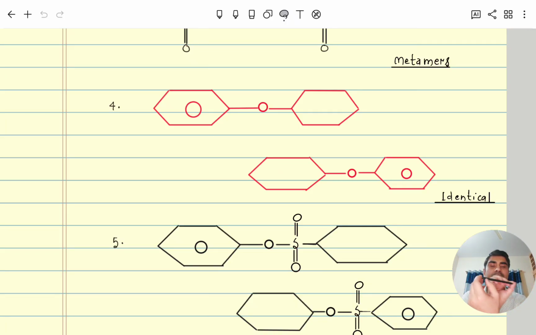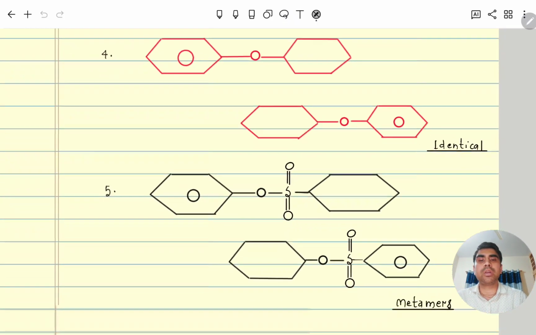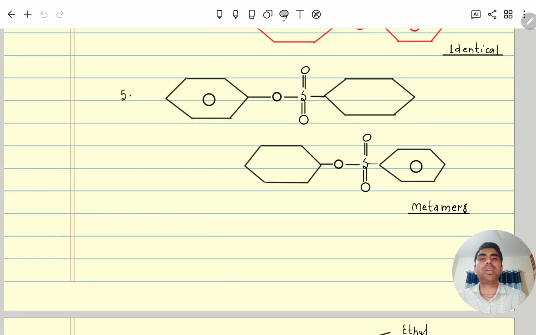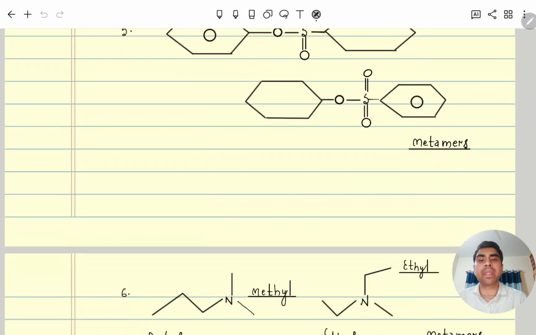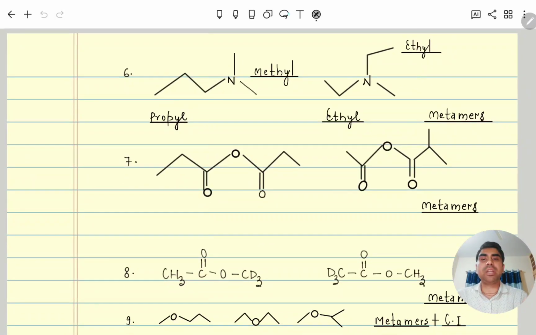are you understanding? So identical, molecular formula same and identical, but here it is different. Here the phenyl ring is connected with O, but here the cyclohexane is connected. Yes, both are metamers. Similarly, here you can see a 3 degree amine. Here this methyl, but here ethyl, so these are metamers. Similarly, this is an acid anhydride. This side symmetrical, whereas here unsymmetrical, anhydride only.